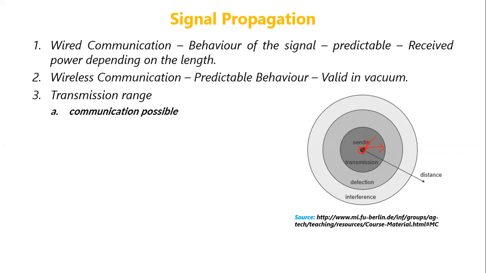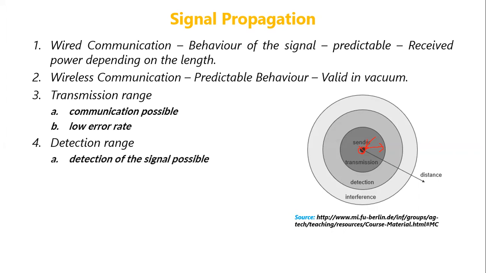The next thing we have is the detection range. In the transmission range, the error rate will be very low. In the detection range, which is the next range, the signal will be transmitted, and the receiver will be able to receive these signals.